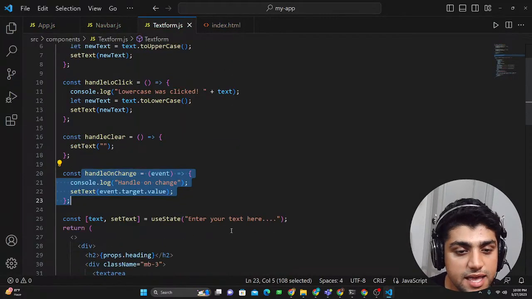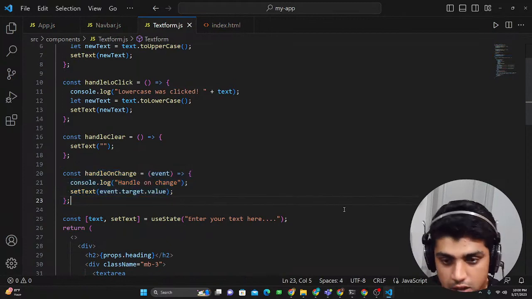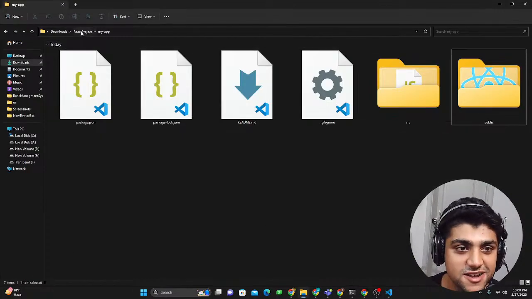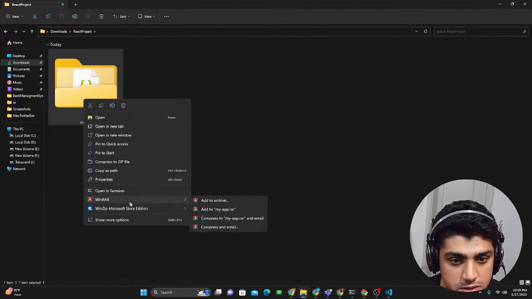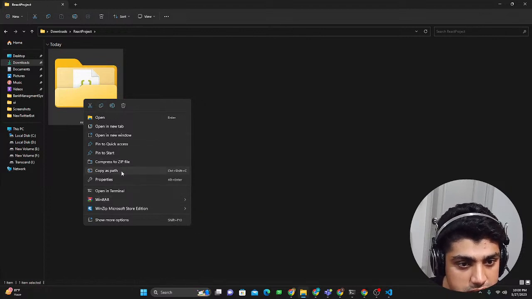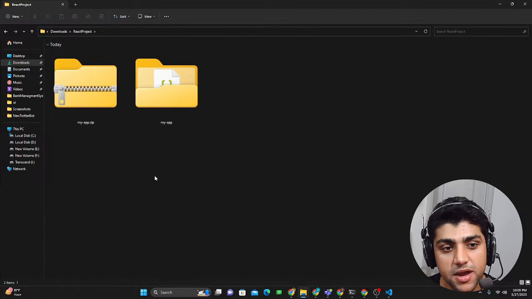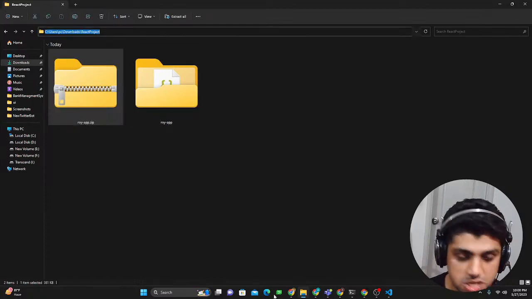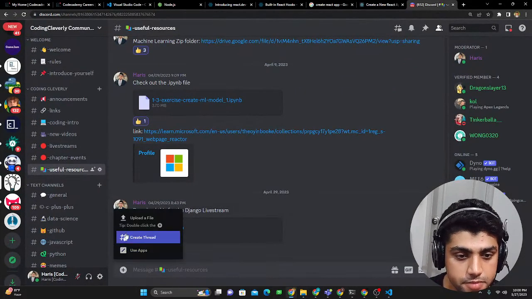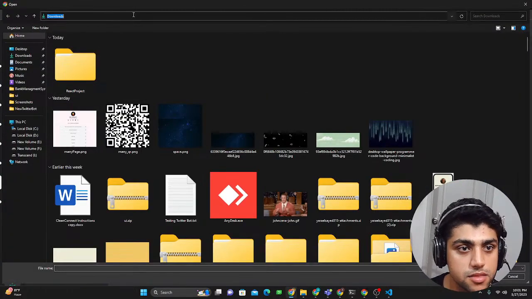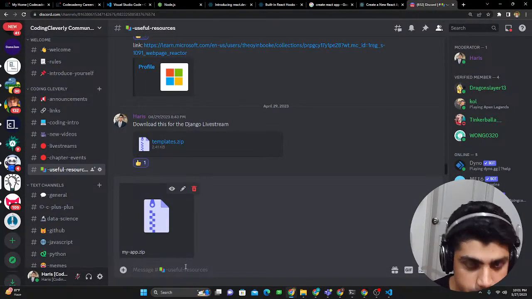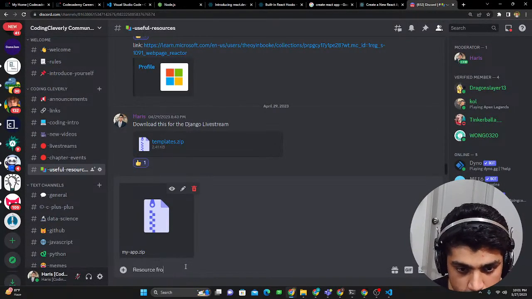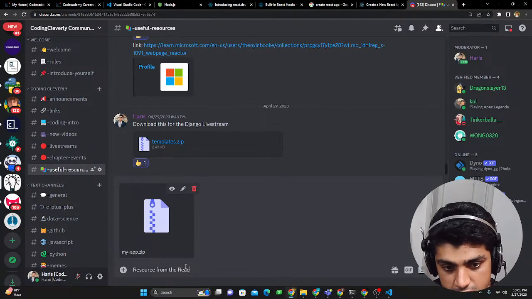Now what we have here is this handle on click, right? I deleted that, and what I had to do was save this. I have to zip this. I'm gonna create this archive file. What I could do also over here is compress to zip file. So just compress it, my app.zip, and let me just save it and share it to you guys. Here, upload a file, and we go here, my zip, and let's say resource from the React event.